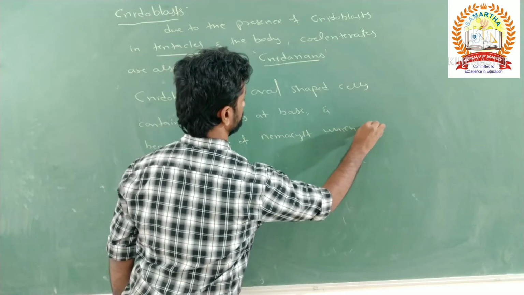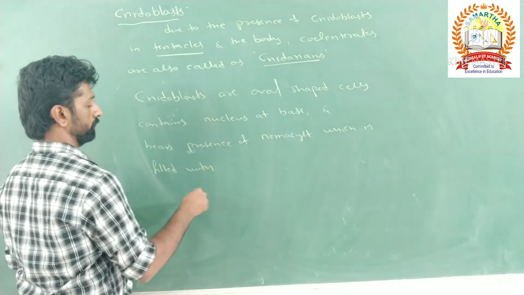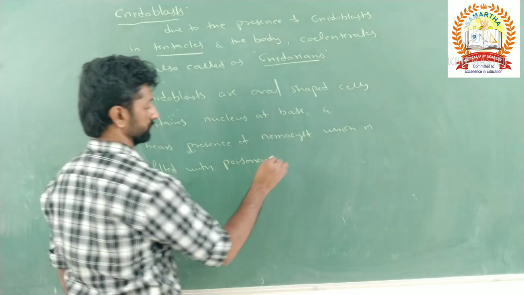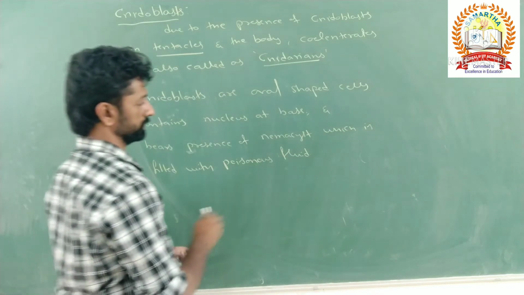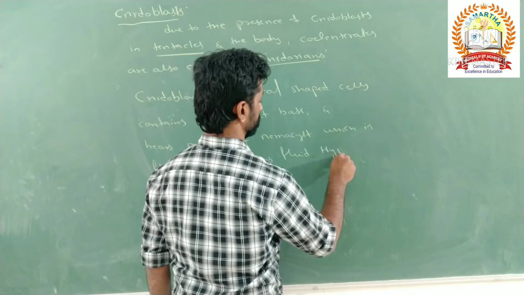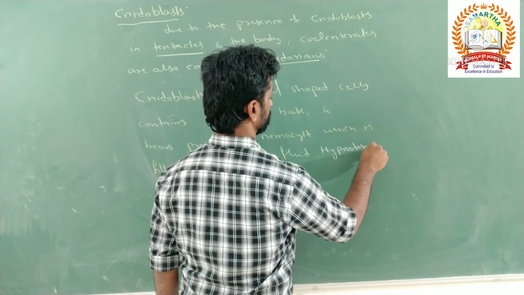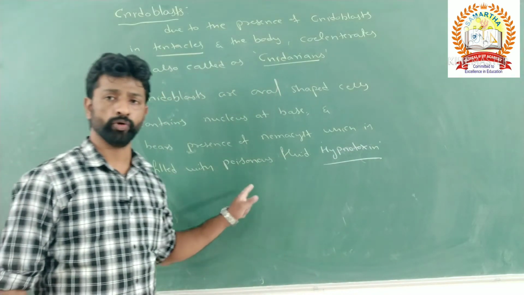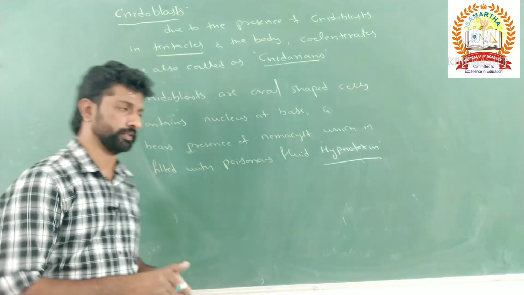This nematocyst is filled with a poisonous fluid, and that poisonous fluid is called hypnotoxin. So the toxin present in the cnidoblast or the nematocyst of the coelenterate is hypnotoxin.